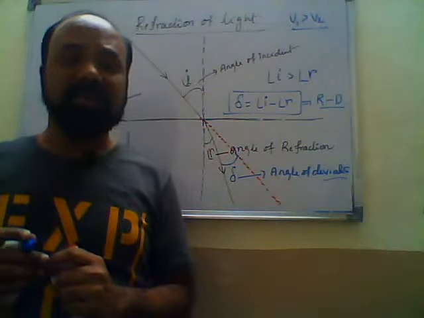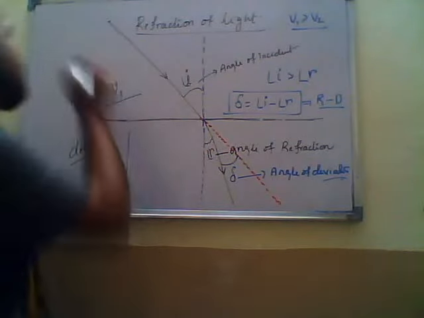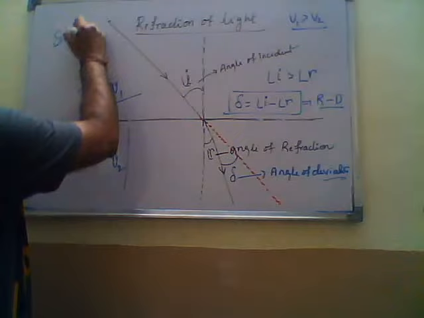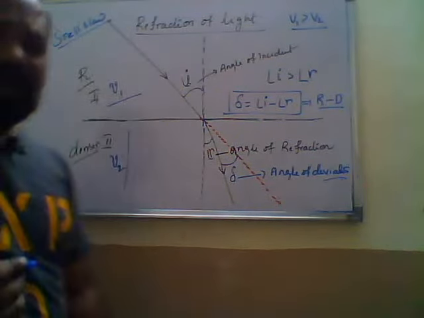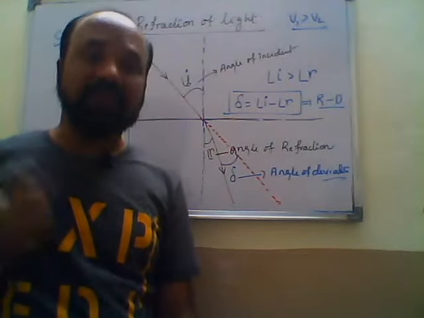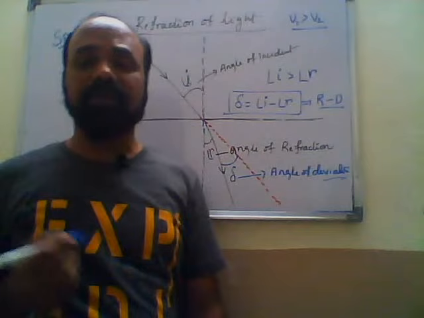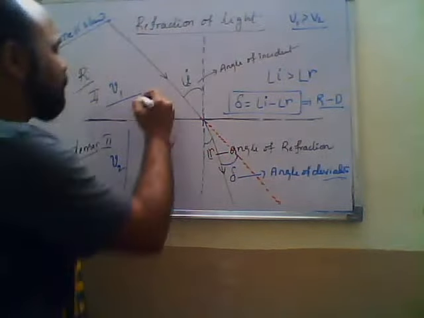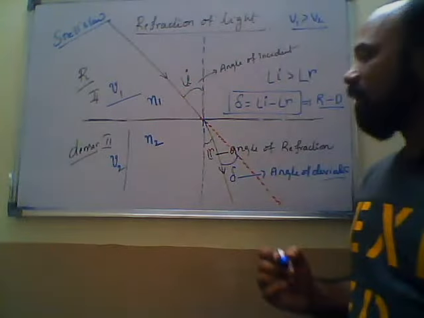Now the second one, the laws of refraction. The important point is Snell's law. What is that? Snell's law. See, every medium has one refractive index. Refractive means optical medium. Every optical medium has one refractive index: n1 for the first medium, and this is n2.